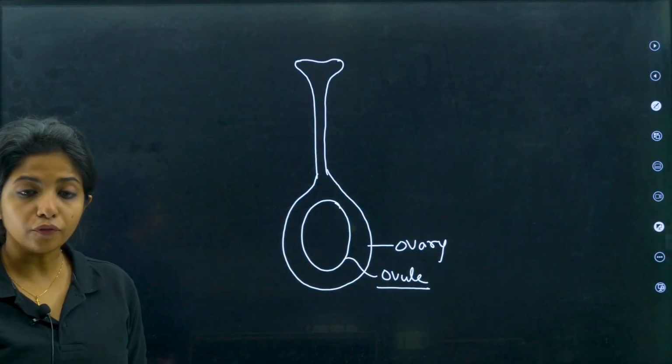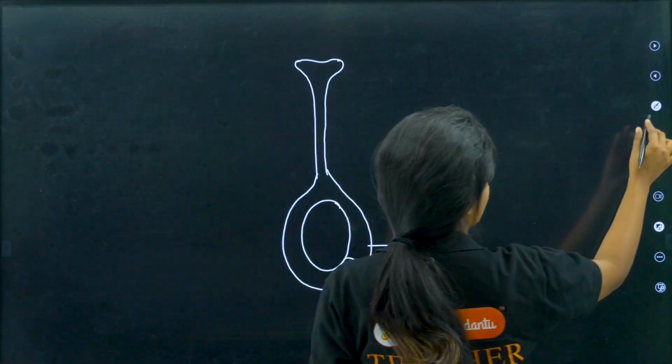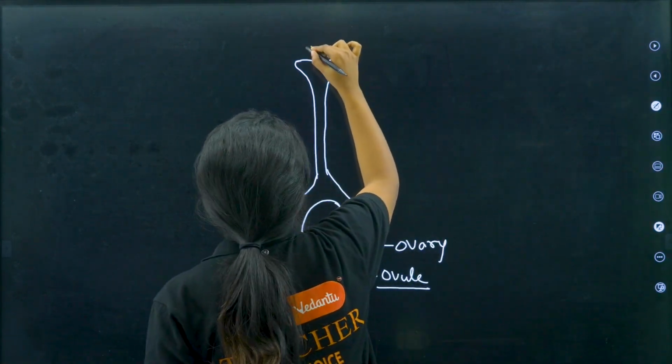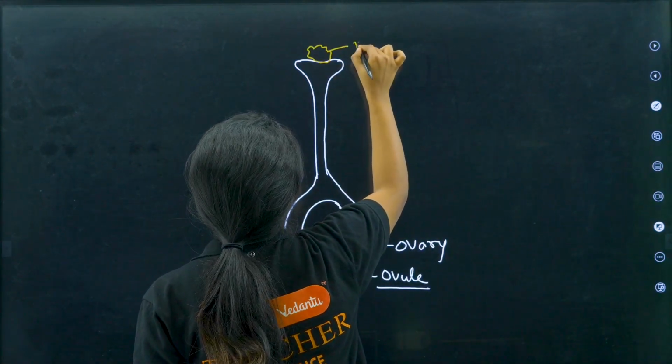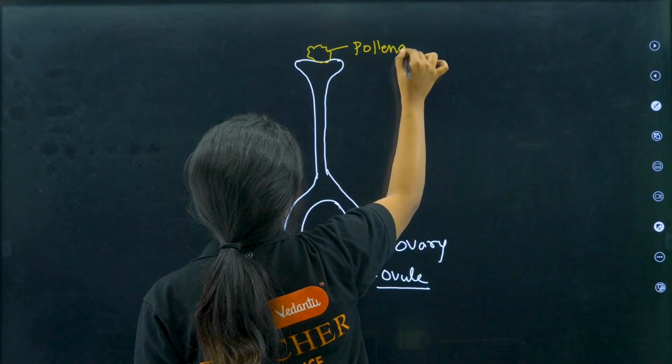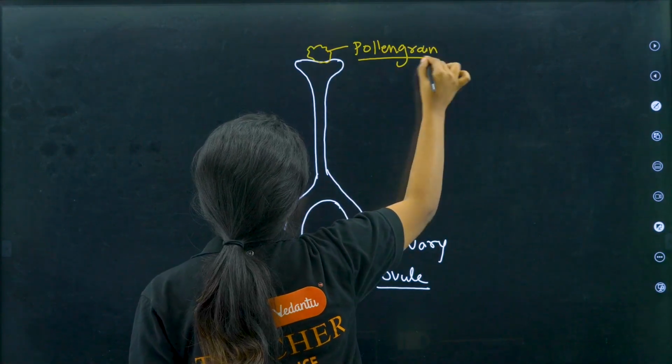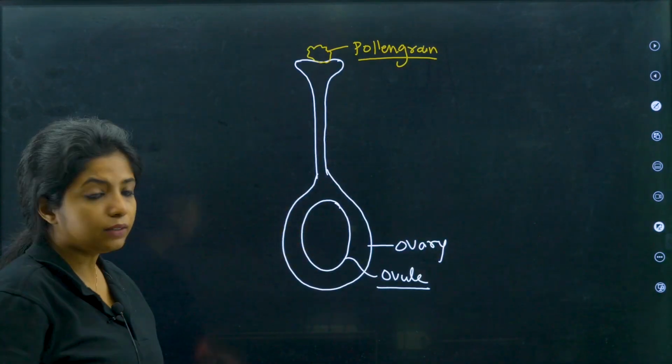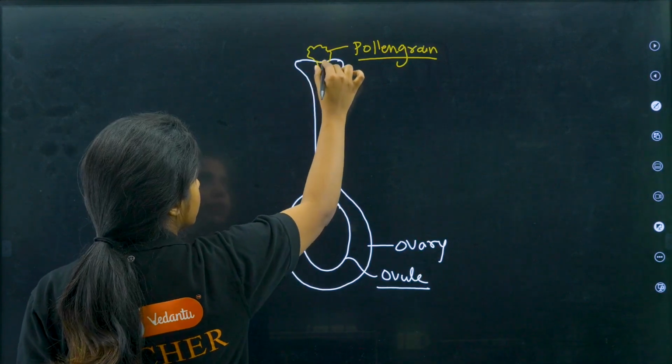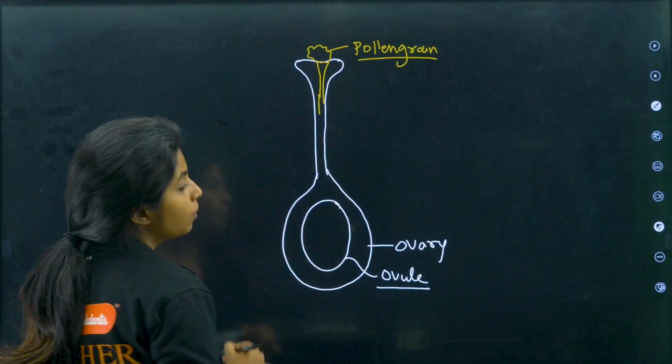You know there is an ovule as well. So what is going to happen? When the pollen grain comes and lands over here, it will now form a pollen tube.